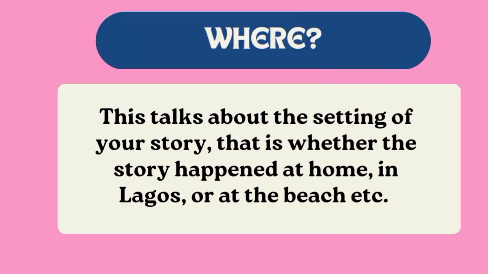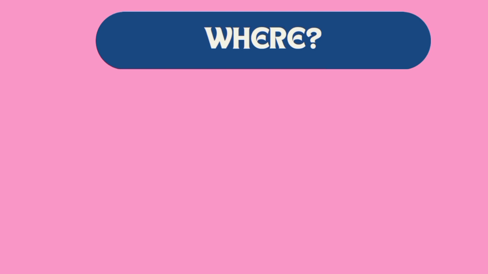The fourth 5W we'll be discussing is where. Where, as it implies, is about the setting of your story, talking about the setting, whether it took place at home, it took place in Lagos, it took place at the beach, wherever your story setting is going to be located. Then why, it's about the opinion of the writer.